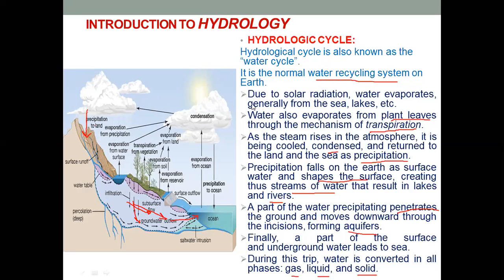Okay. So during this water cycle, water is converted in all phases. While evaporation takes place from the ocean and the plants' leaves, the water gets converted into vapors, that is gas. And when the water is falling in the form of precipitation, it forms either in the liquid form, that is rainfall, or in the solid form, which is hails and snowfall. Okay, so this is the hydrologic cycle.